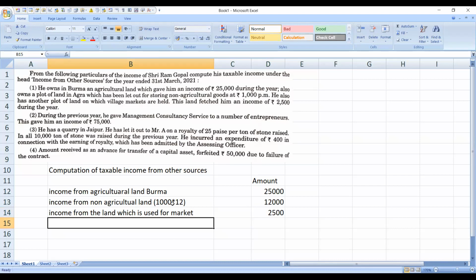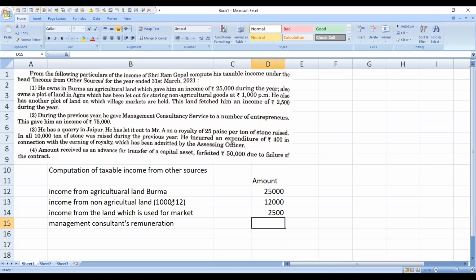Even this will be considered as a remuneration he received. So next, management consultant's remuneration. The amount is directly mentioned, rupees 75,000.